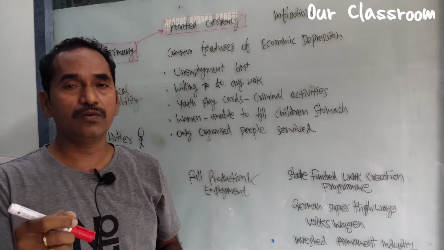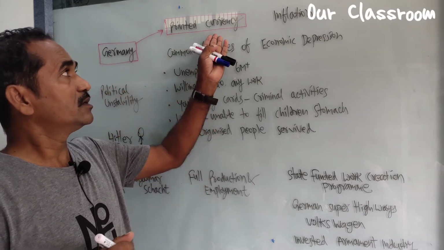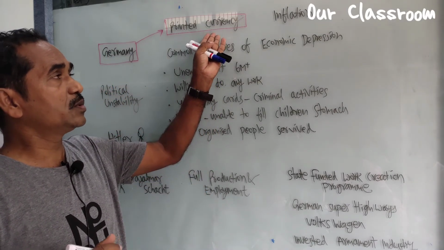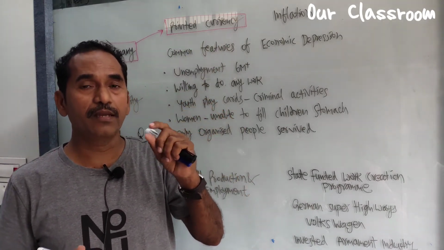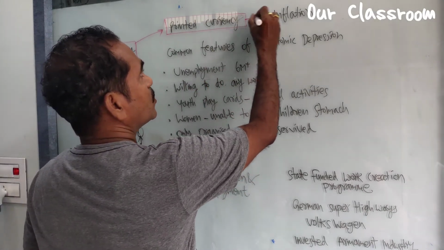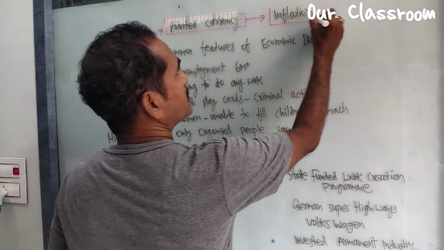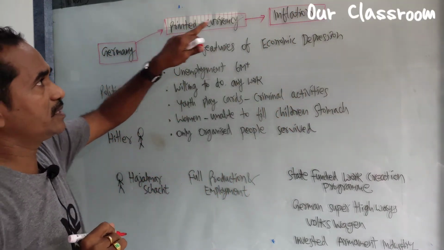The value of money decreases, the price increases. At that time in Germany, people had to carry a cart of money to buy a loaf of bread. That much inflation took place in Germany. Germany tried to overcome this situation, but it failed.